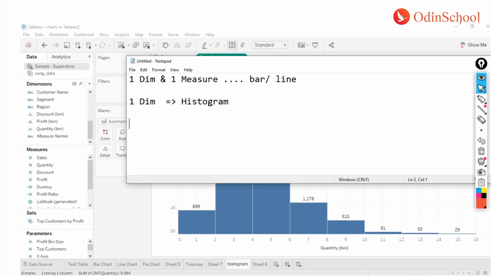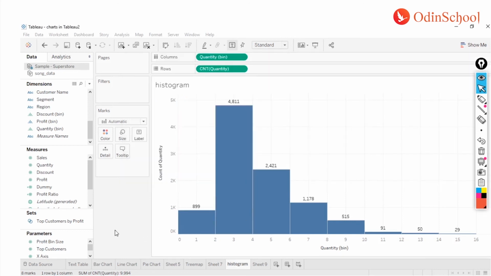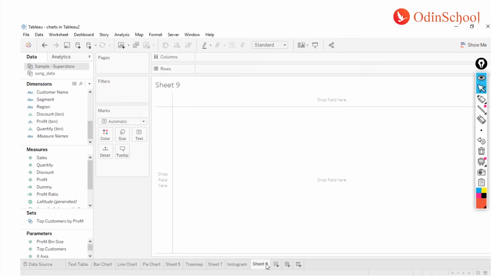Let's say I have more than one dimension to compare and I want to emphasize a little bit more on the statistical behavior of it, how can I do that? We can go for something called a scatter plot. What does a scatter plot do? A scatter plot gives you a side by side comparison, or it tries to give you a correlation between two numerical columns.